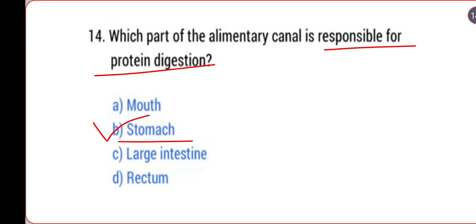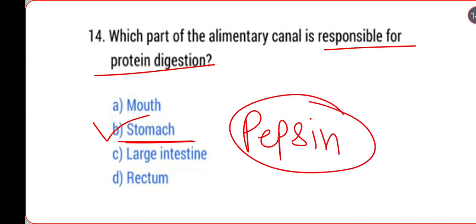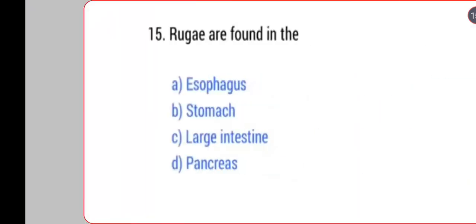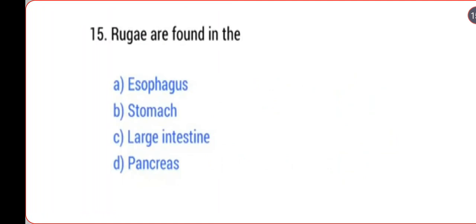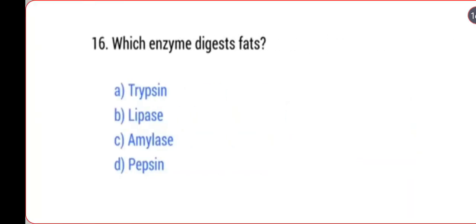Which enzyme is released in the stomach that digests protein? Pepsin enzyme is released by the stomach. Question 15: rugae are found in the stomach. Option B is the correct answer.